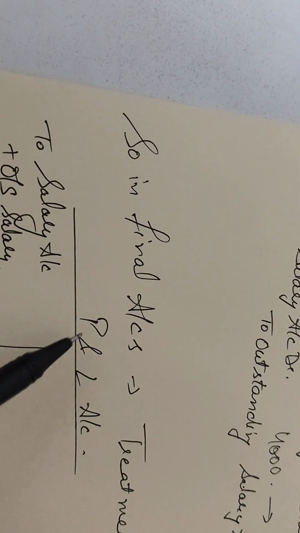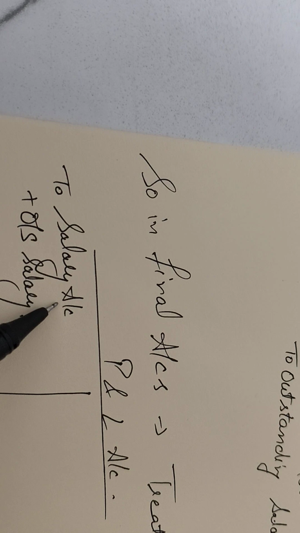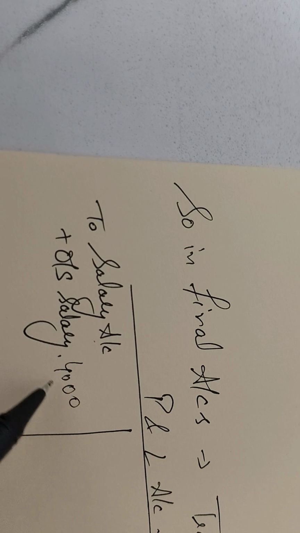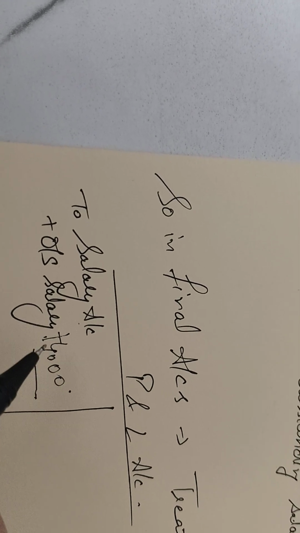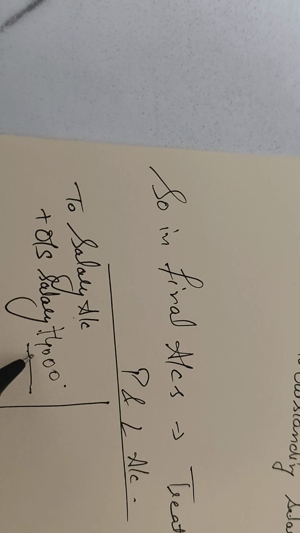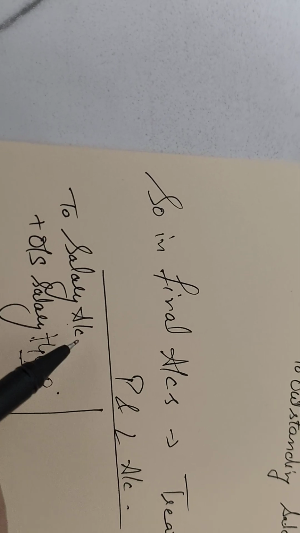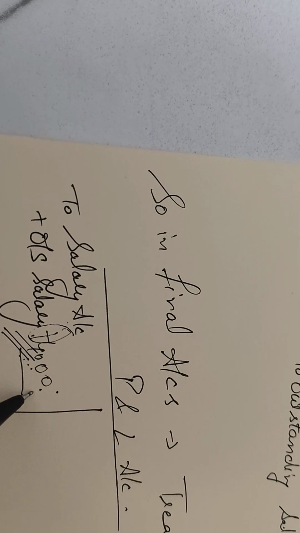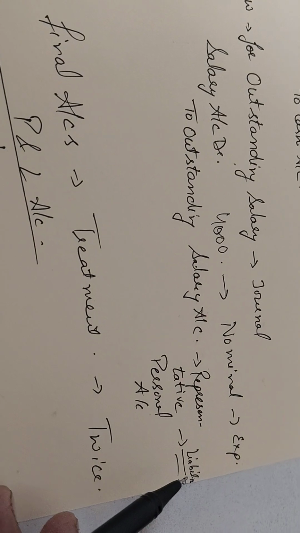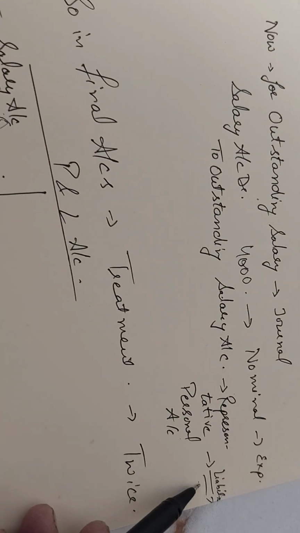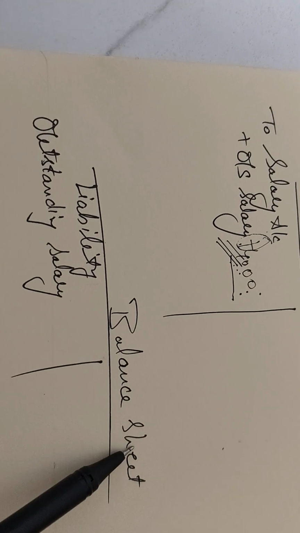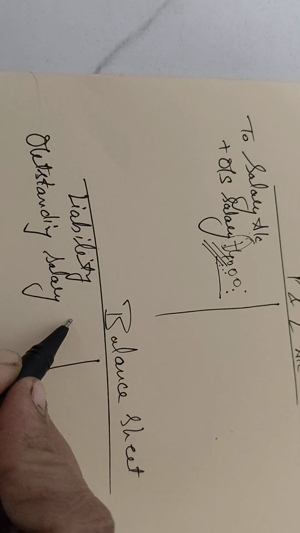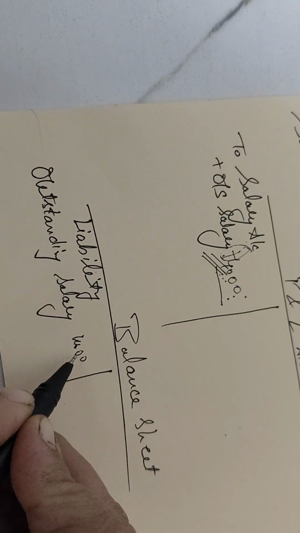So here in the profit and loss account, the salary account would be added outstanding salary rupees 4,000, because it shows that expense has been shown less. So we now need to add this 4,000 rupees here. And for the secondary part, that was a liability, so it should be shown in your balance sheet on the liability side as outstanding salary of rupees 4,000 here, right?